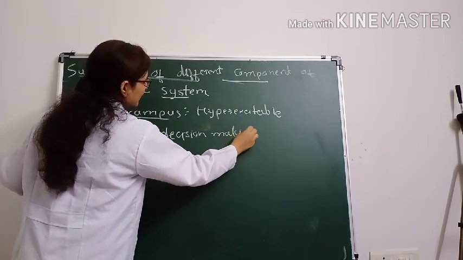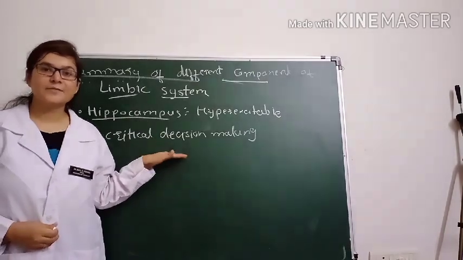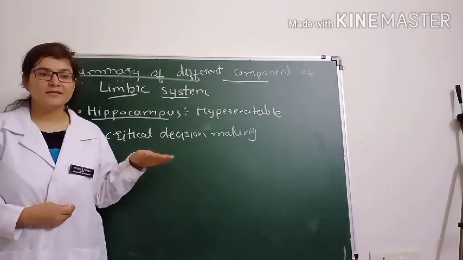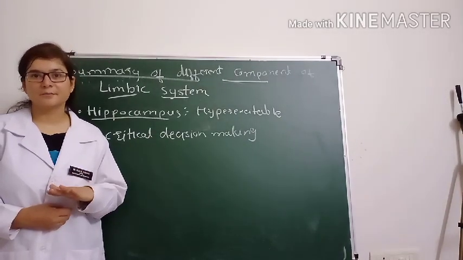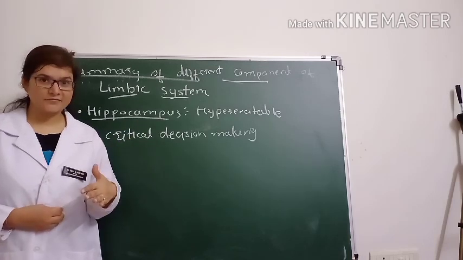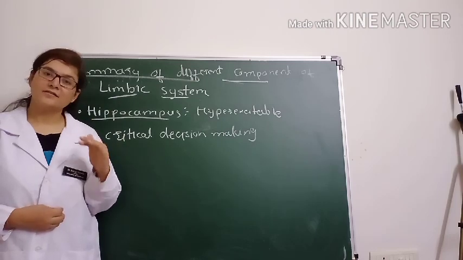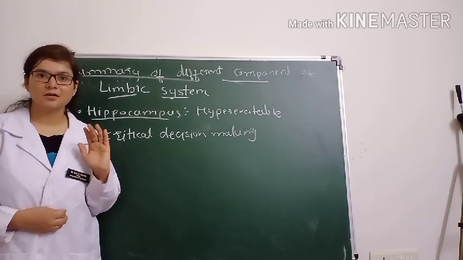So whenever there is any sensory input, it goes to the hippocampus, and the hippocampus will decide that this is important or this is not important. If the hippocampus considers that it is important information, then it can be stored in the long term memory.